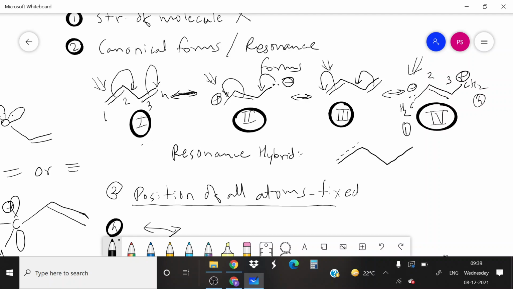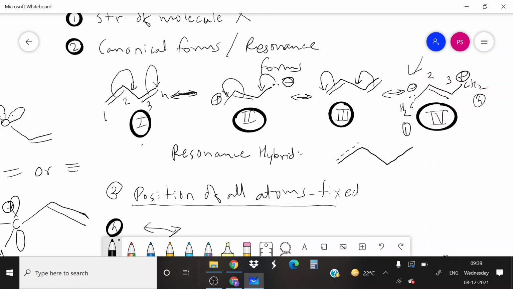So if we hybridize all these 4 structures, then we get a partial single bond in between first and second carbon. Okay, it acquires partial single bond character. So double bond acquired partial single bond character.